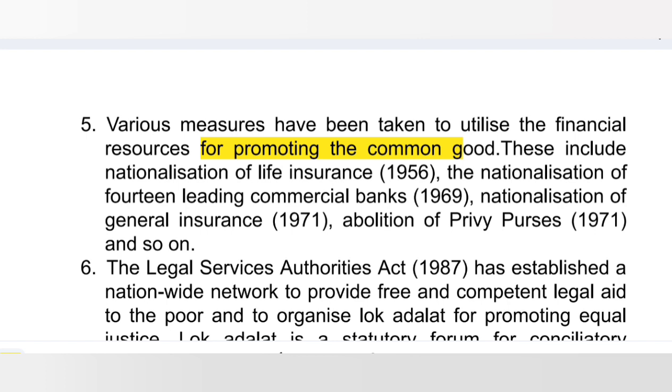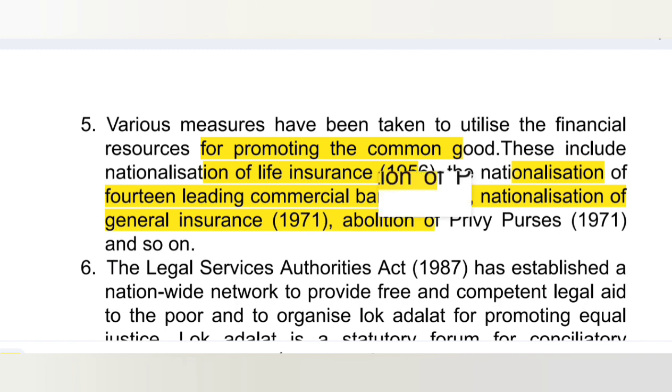So in point 5 it was implemented: various measures have been taken to utilize the financial resources for promoting the common good. These include nationalization of life insurance 1956, nationalization of 14 leading commercial banks 1969, nationalization of general insurance 1971, abolition of privy purses 1971 and so on.